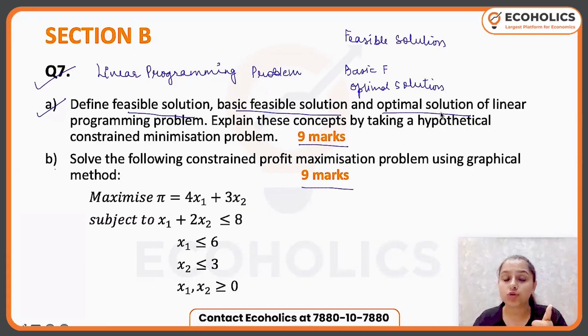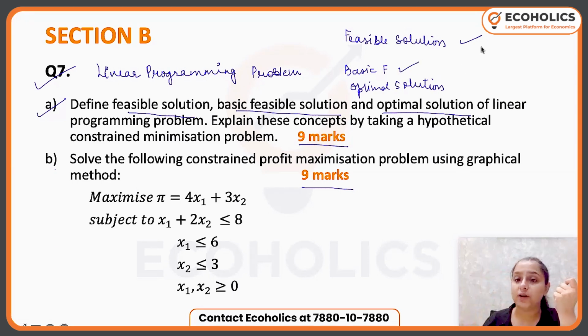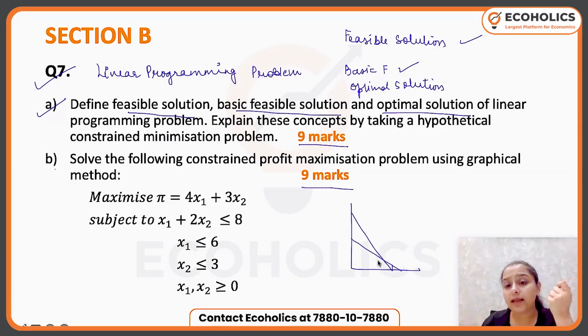Now, what is a feasible solution? Feasible solution is basically the set of all the points which satisfy your constraints in your linear programming problem. So there can be infinite number of points that can be feasible. Feasible means that yes, this solution is feasible and it is satisfying all my constraints. Basic feasible is basically the points at the vertex. For example, if this is how your LPP looks like, this shaded portion is my feasible solution because it is satisfying both of my constraints.